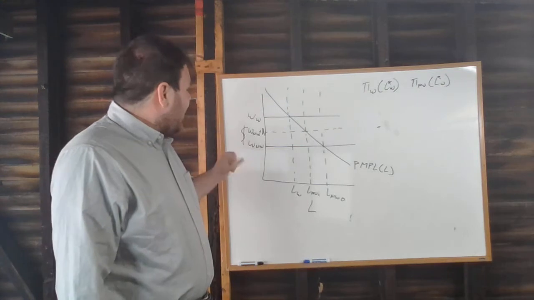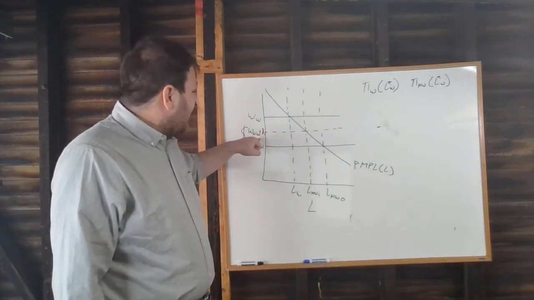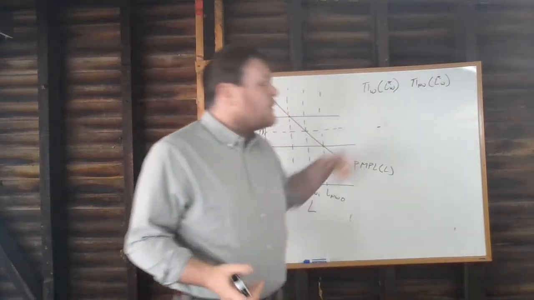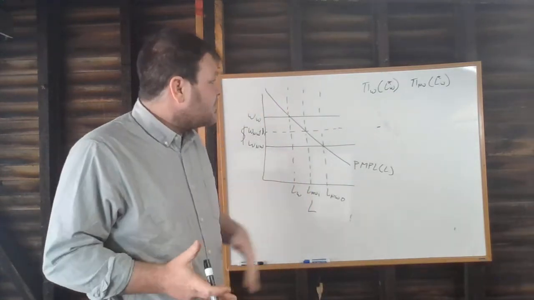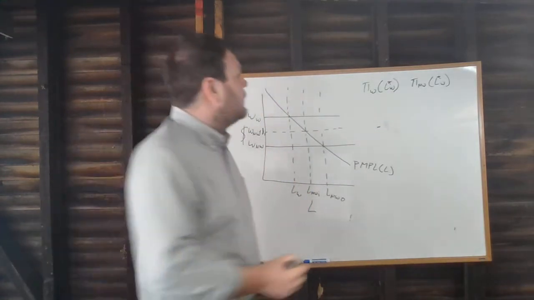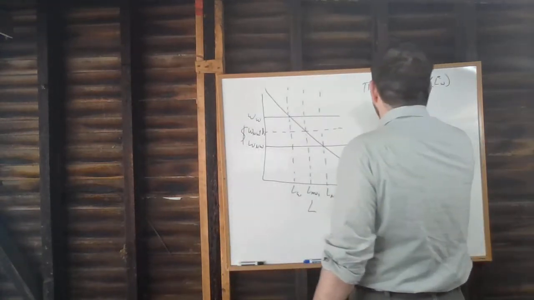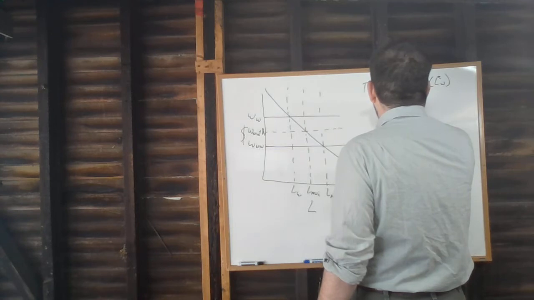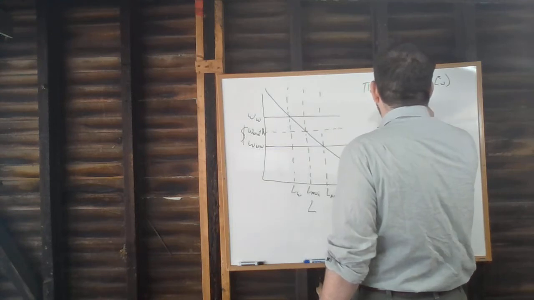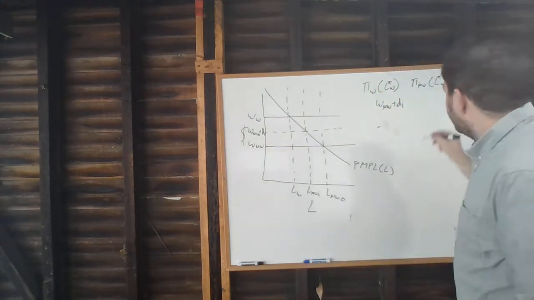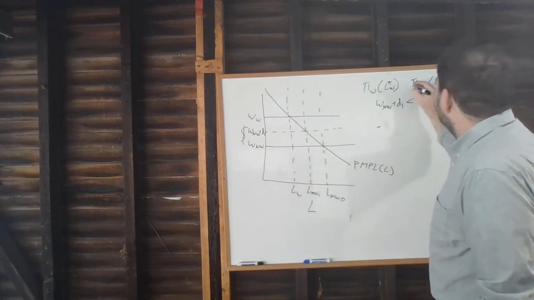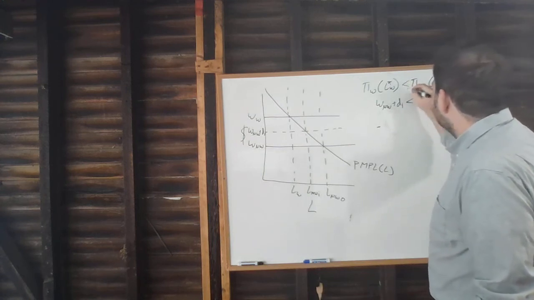Now, what we know is that the wages of non-white workers plus the distaste has to be less than the wages of white workers for these firms, or they wouldn't hire, right? So we know, in other words, that the wage of non-white workers plus this distaste for firms that don't hire white workers has to be less than the wage of white workers. So this is going to have to be less than this, right?